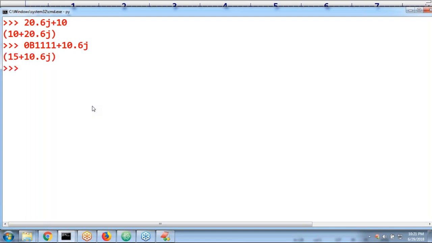What is the problem? 0B1111 is nothing but 15 plus 10.6J. No problem at all. So in the real part you can use octal or hexadecimal, any acceptable form. Even 64,206 plus 10.5J is acceptable.